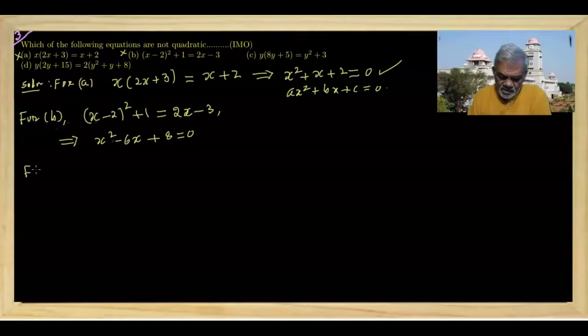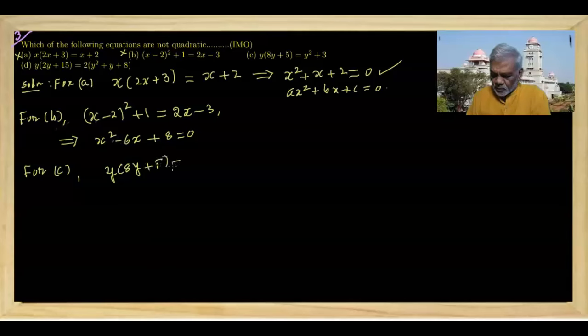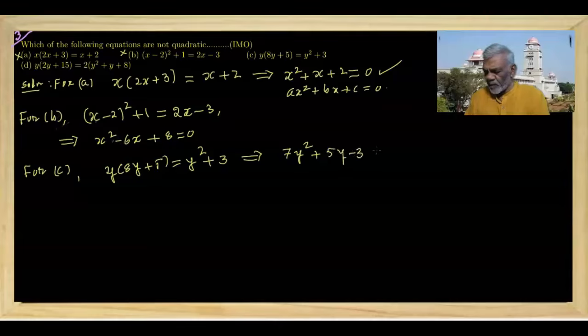For option C, y into 8y plus 5 is equal to y square plus 3, and after simplification this will yield 7y square plus 5y minus 3 is equal to 0, which is again a quadratic equation, and therefore option C is not true.